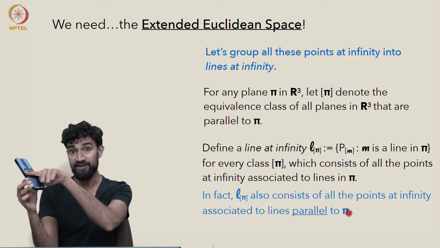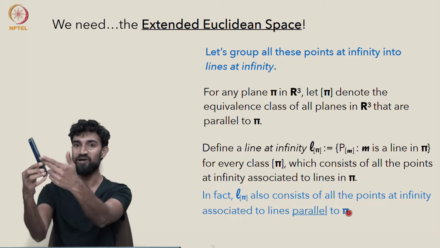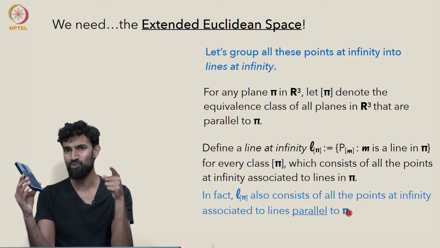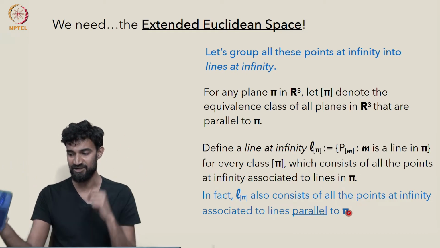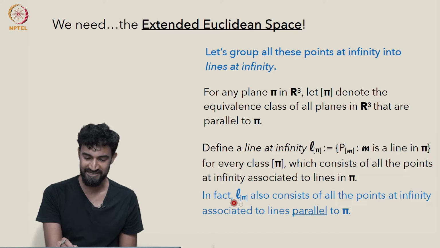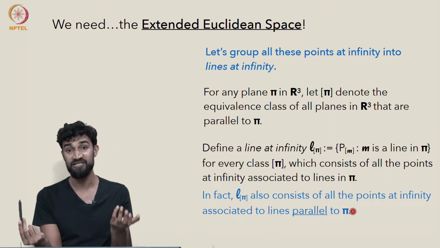Well, this line on pi and its translation off of pi are going to share a point at infinity. The point at infinity associated to this one is the same as the point at infinity associated to this translated one. So it means the same thing to say that this line at infinity L pi consists of all points at infinity associated to all lines parallel to pi.